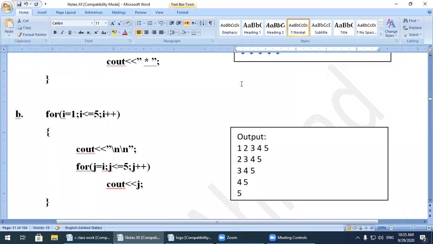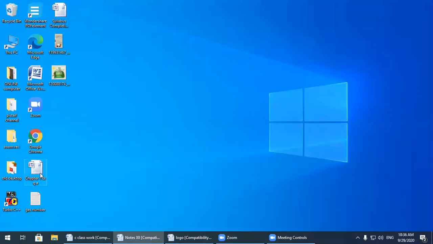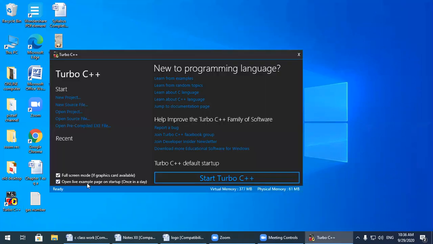I will do one of the codes and perform it in the IDE to show you what the output will be. There are three parts, so I am performing this one in the IDE. Check it. Turbo C. Start.